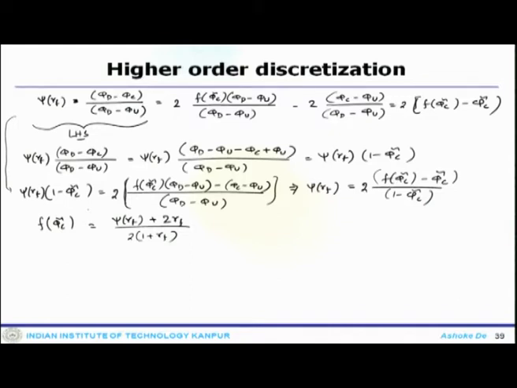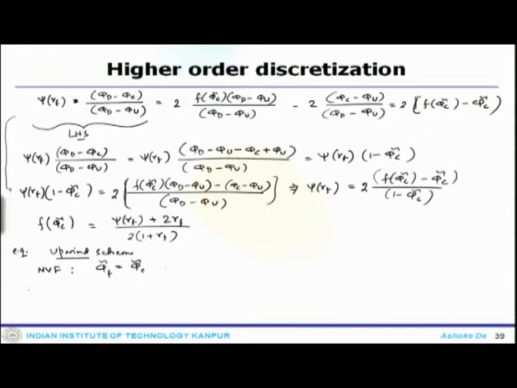Now, one can see by taking some example. For example, you take upwind scheme. Now, upwind scheme in NVF framework provides phi f tilde is phi c tilde.